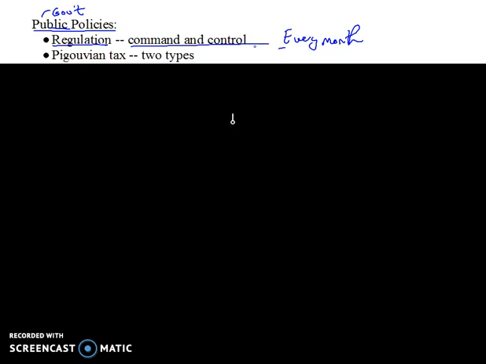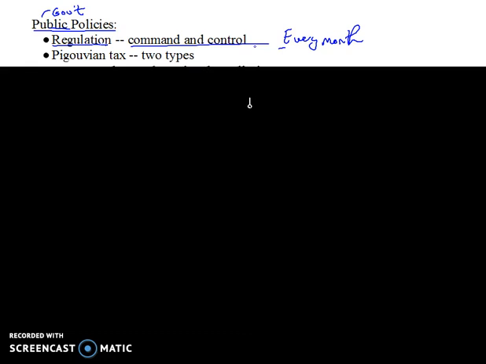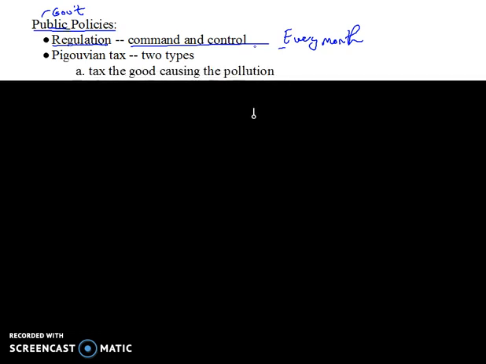Now, another way of handling it would be to use a Pigouvian tax, and we did talk about Pigouvian taxes on some previous videos, but we did not break down the two types of Pigouvian taxes. The first type is the one that I did talk about on some previous videos, and that is to tax the good that is causing the pollution.